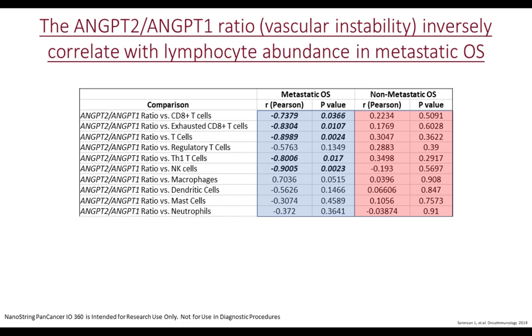In the non-metastatic osteosarcomas, we do not observe inverse or positive correlations between the Ang2 to Ang1 ratio and lymphocyte or immune cell abundance, suggesting that the metastatic osteosarcoma specimens are actively associated with lymphocyte exclusion, and that this correlates with vascular instability as assessed by the Ang2 to Ang1 ratio.